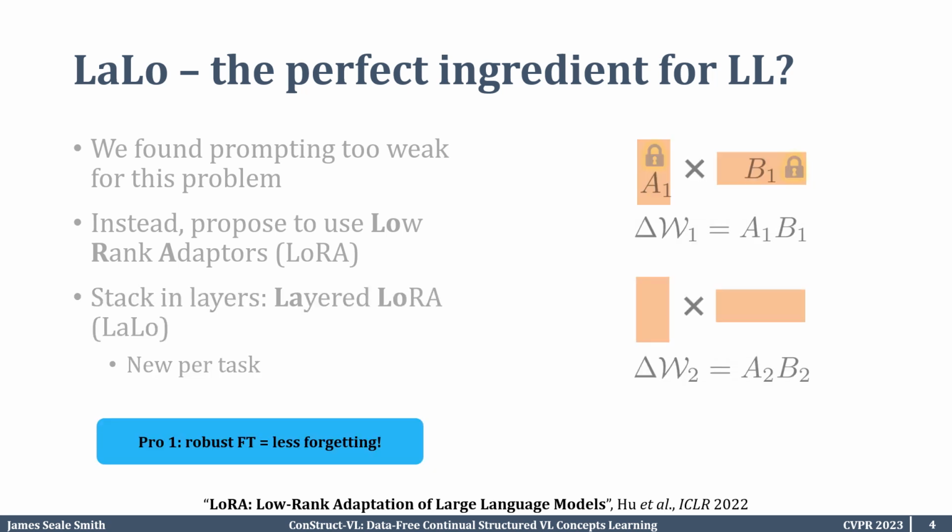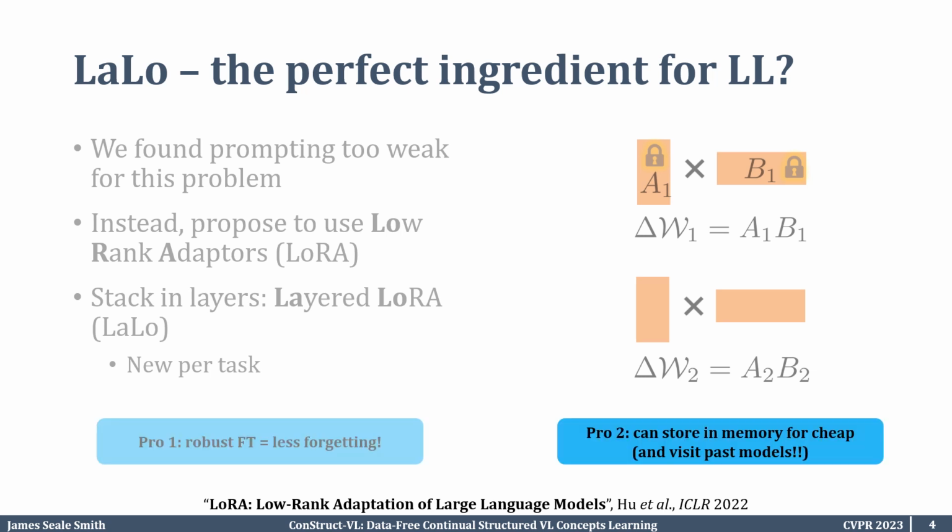One pro for LoRA in continual learning is that we found robust fine-tuning, a key property of LoRA, led naturally to less forgetting. But more importantly, we can store these LoRAs in memory for cheap and revisit the past models. When revisiting the past models, we can use this as a form of supervision to regulate the forgetting, which we'll discuss in the next slide.